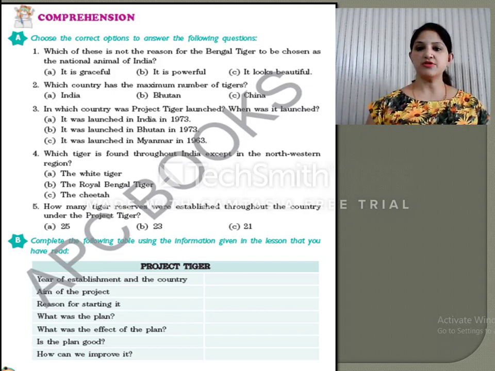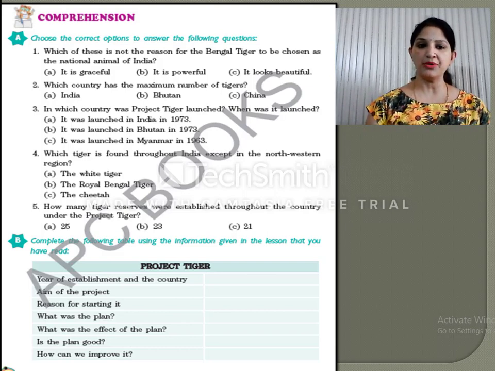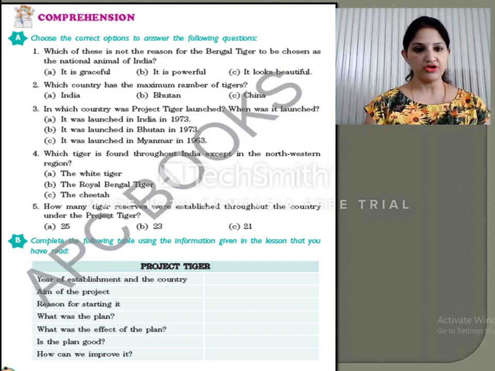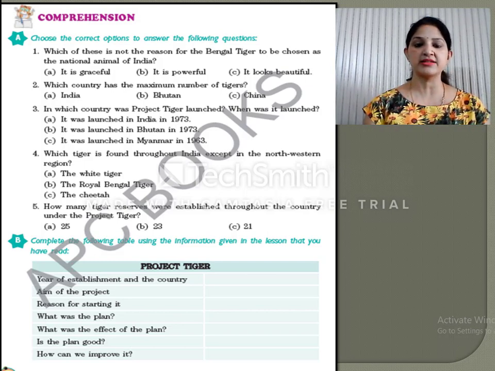So here we go. First of all, see page number 32, Comprehension. Choose the correct option to answer the following questions. First is, which of these is not the reason for the Bengal tiger to be chosen as the national animal of India? So please try to read the question very carefully as the word not has been used in it. So we have to choose the option which is not the reason for which it is chosen.